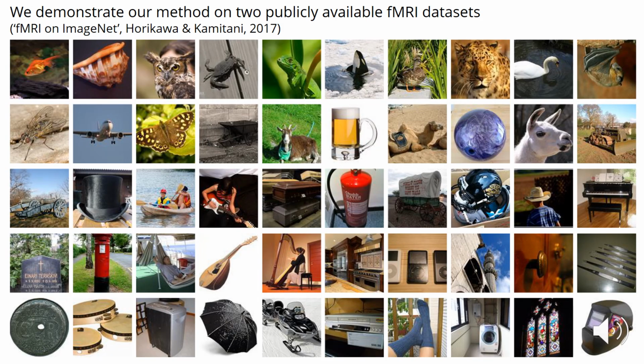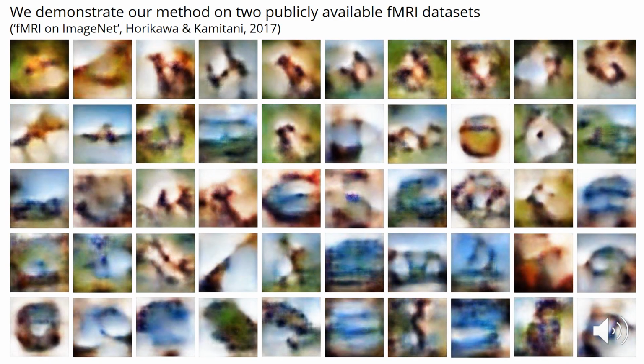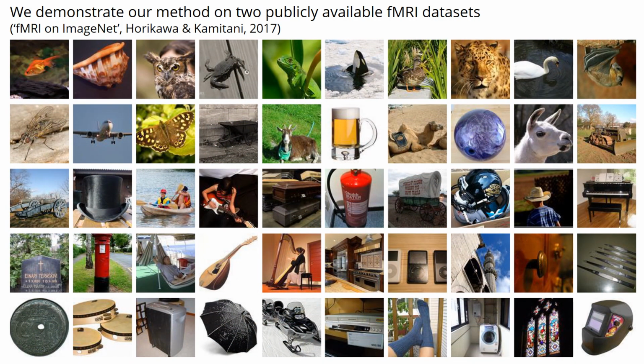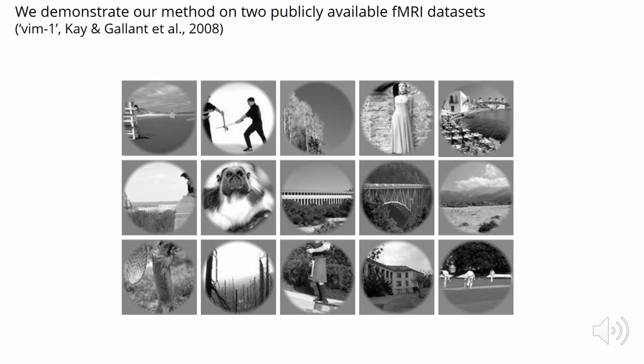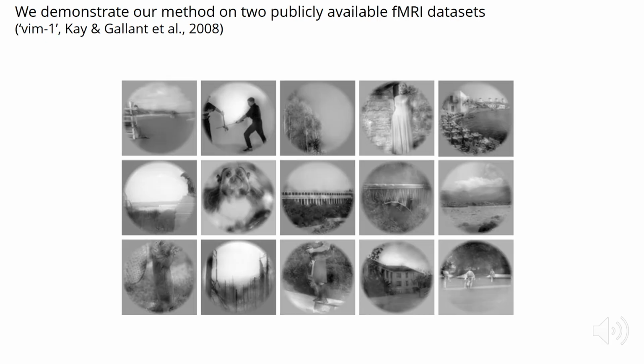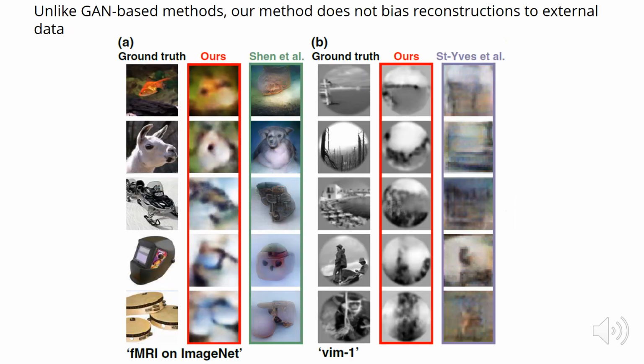Adaptation to test data makes our method reconstruct impressively not only a selected few test examples, but many of them, all of which are included in the paper. In addition, our method is also easily applied to other very different fMRI datasets under the same configuration and hyperparameters. We also favorably compete against GAN-based methods, which oftentimes produce natural-looking images, but not as faithful as ours to the underlying fMRI and its corresponding ground truth image.